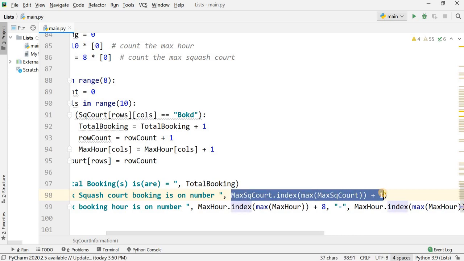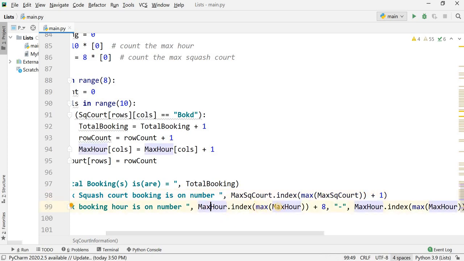That will be plus 1, because the index starts from 0. It will show me 1, 2, 3, meaning which squash code number is maximum, and that will be displayed. In the same way I need to get the maximum hour. Because max hour is in an array, I need to find the maximum value from that array, and after that get the index. I will add 8 to the index. If it is 0, it means the time is 8 o'clock, like that.